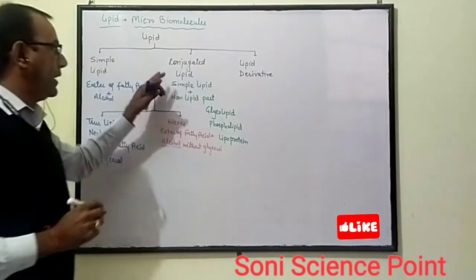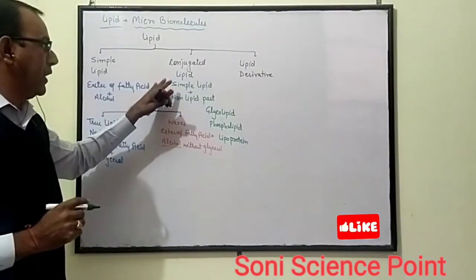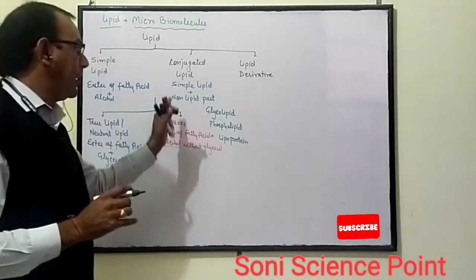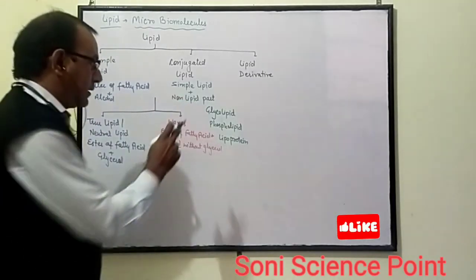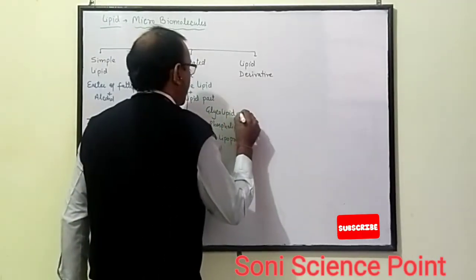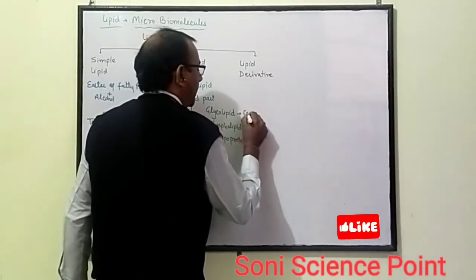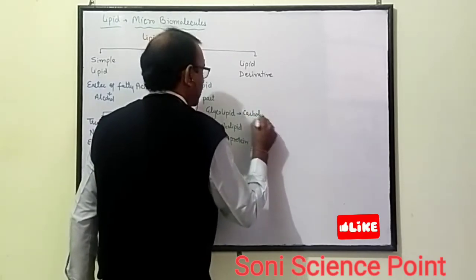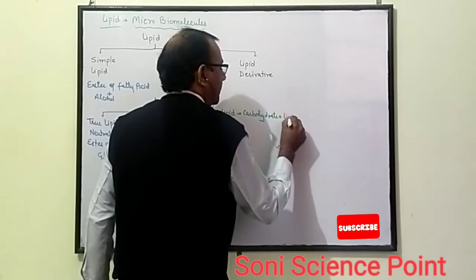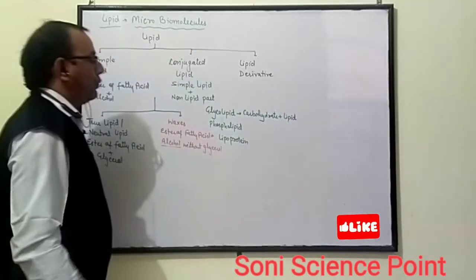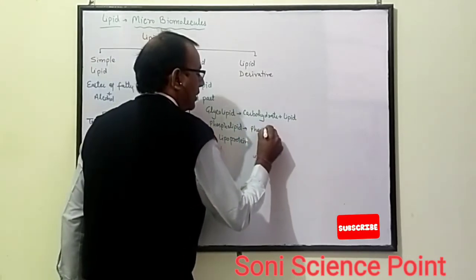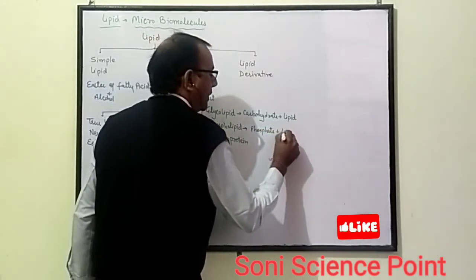There are different types of conjugated lipid. Glycolipid is the composition of carbohydrate plus lipid. Phospholipid contains phosphate and lipid.